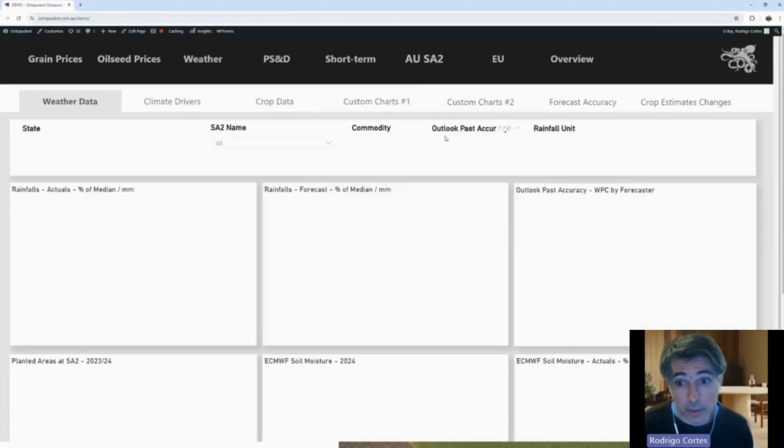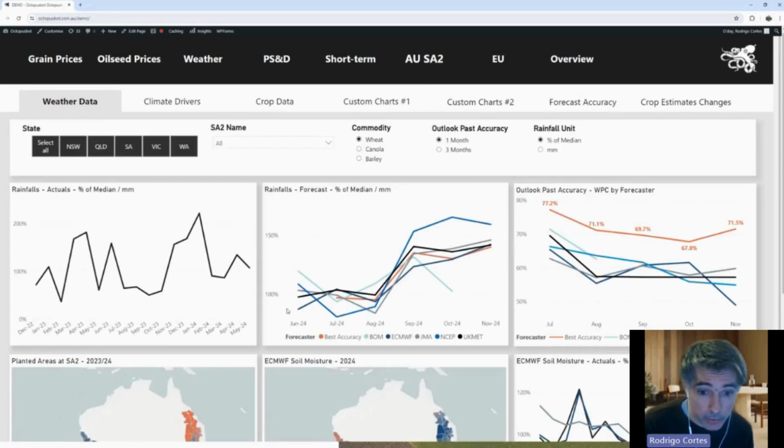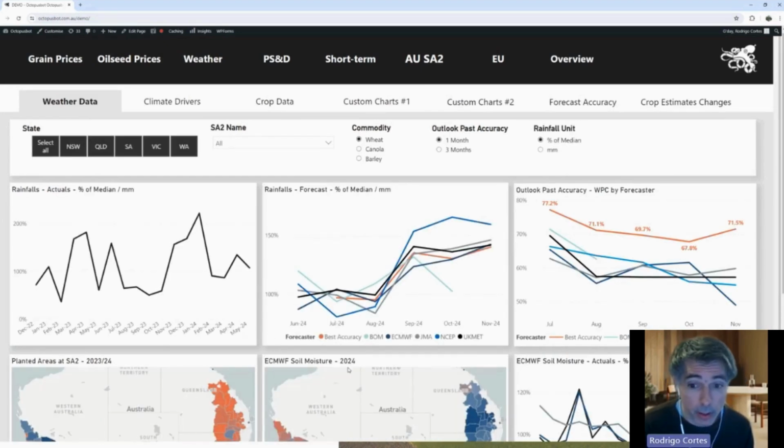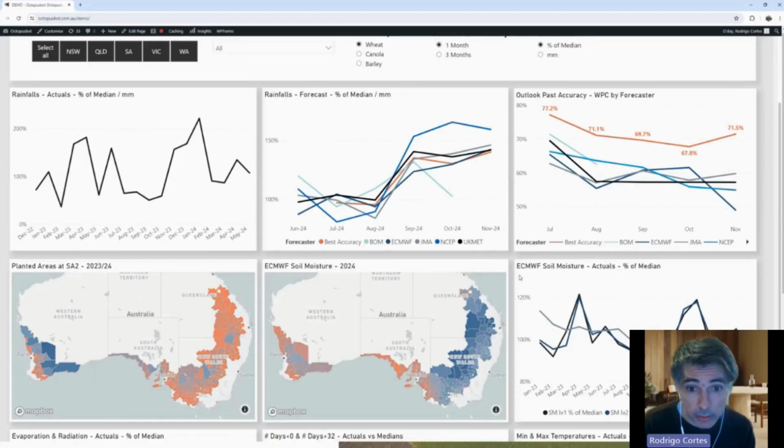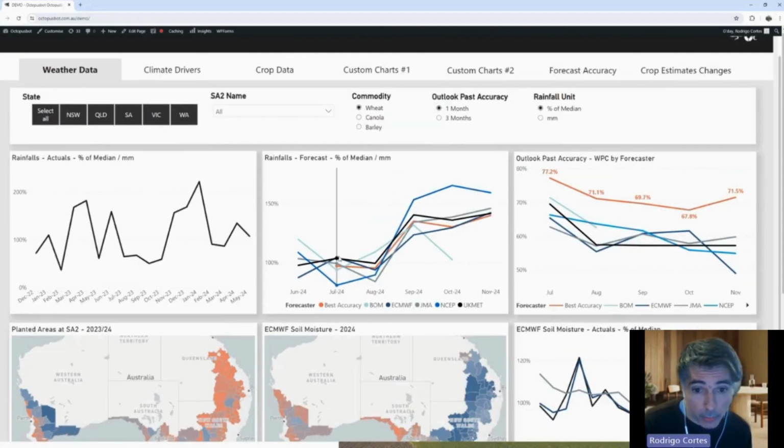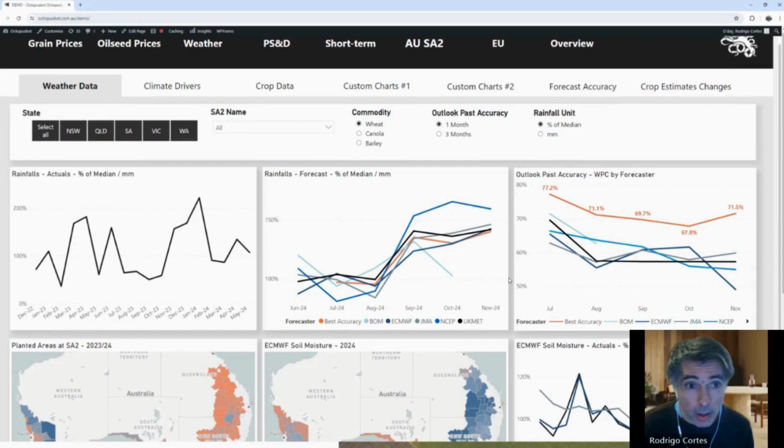If we go into the detail of the seasonal weather forecast, this is the latest version from the different agencies for the different regions where we have wheat in Australia. This is the weighted average index using the planted areas. You can see that for the next 3 months we're getting close to the median rainfall, but close to harvest, which is September, October, everyone is aligned that we're getting higher than median precipitation. So that's going to have an effect on protein, of course, and on the spreads, for example, between ASW and APW. So please take that into account.